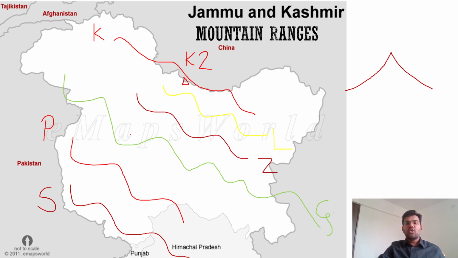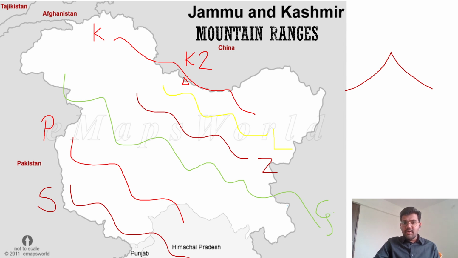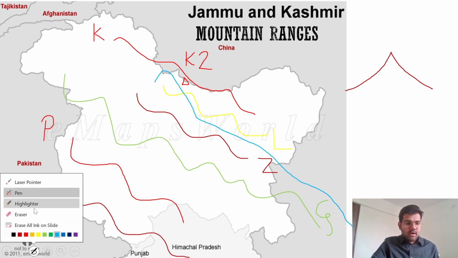So we are in the Northwest Himalayas, in the Kashmir Himalayas, and we have just arranged the mountain ranges. Now, the next question can be the location of a river. So the river Indus originates somewhere over here in Tibet, and it flows between Ladakh and, sorry, it flows between what?